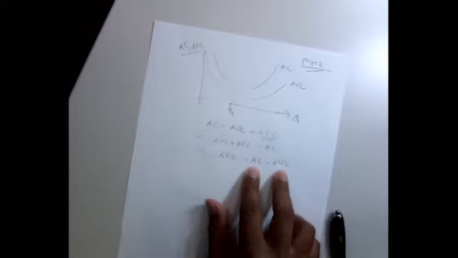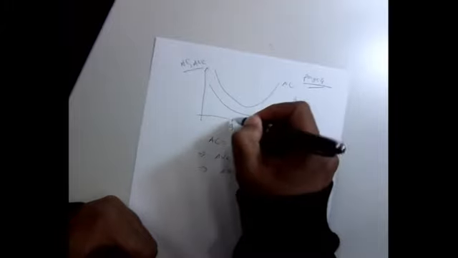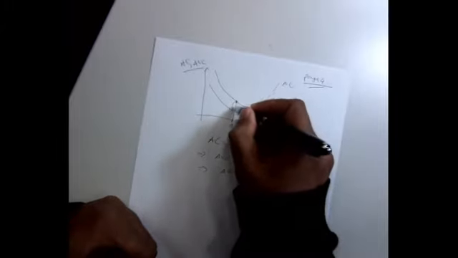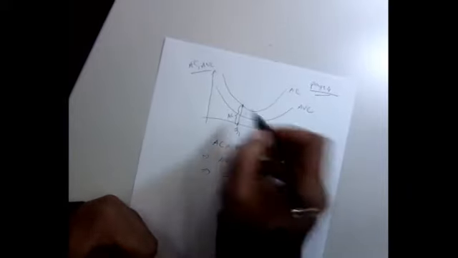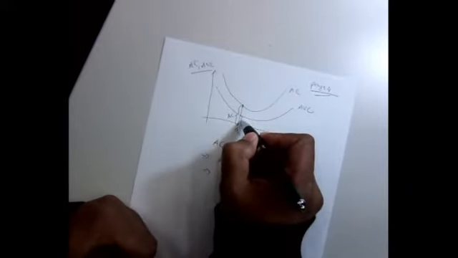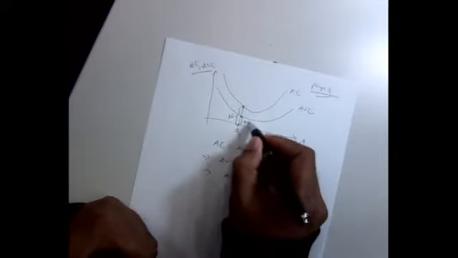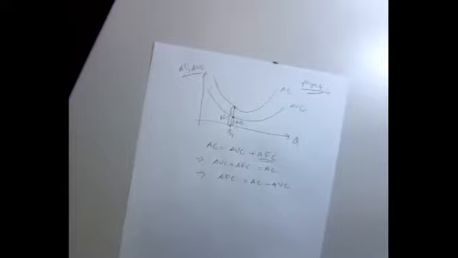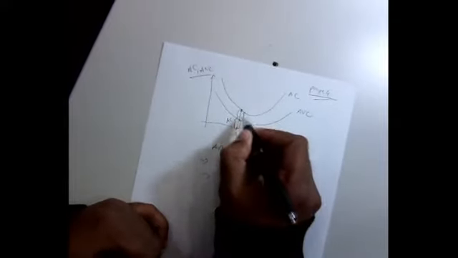Right? Let's see graphically how we do that. At Q1, my average cost is this much. Is that clear? At Q1, my average variable cost is this much, right? So what is the gap between these two? That's the gap.